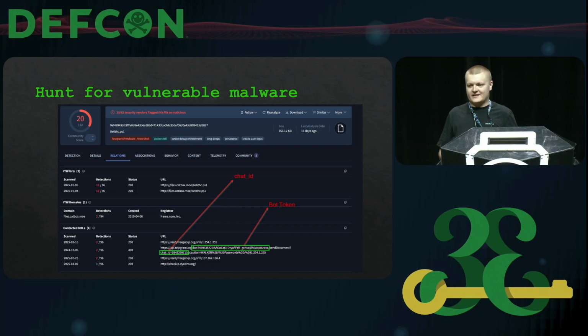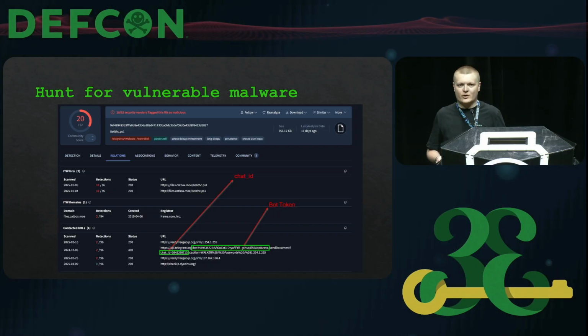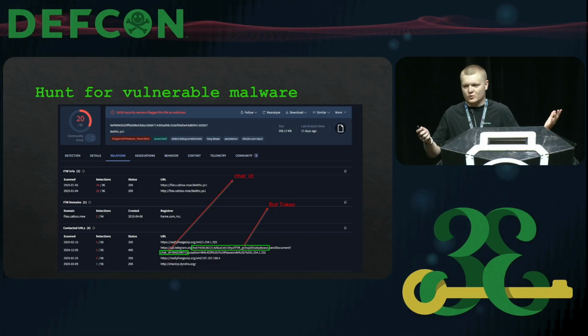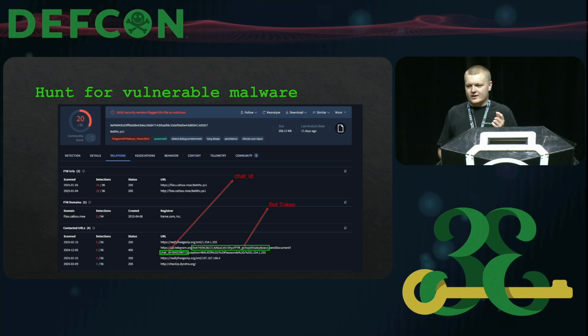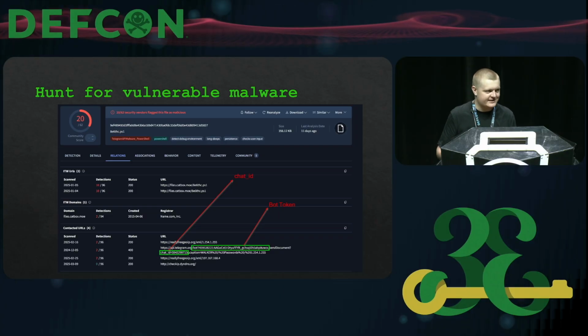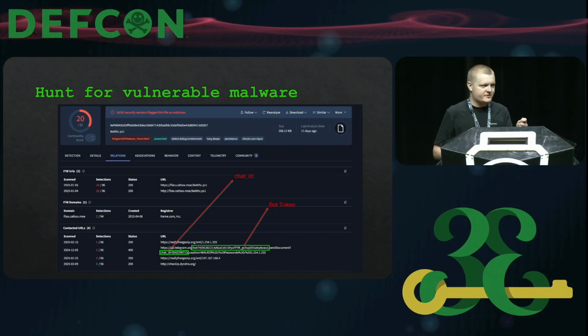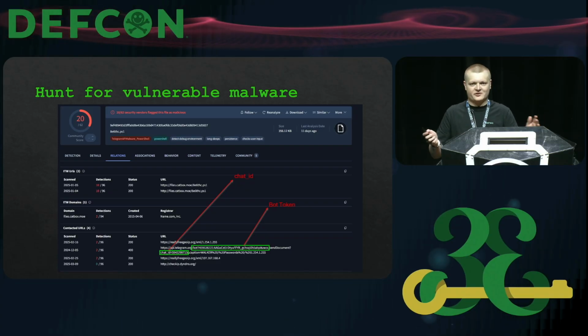So this is the example. This is actually how I identified the sample this talk is based on. I was looking for PowerShell scripts, and we can see on VirusTotal, we didn't need to do all that fancy malware analysis and rip it all apart. On VirusTotal, it gives us that chat ID and that bot token straight away. So you didn't need to do that.